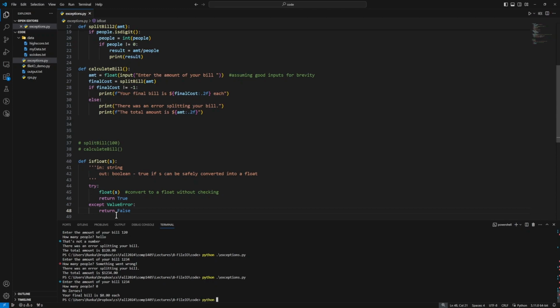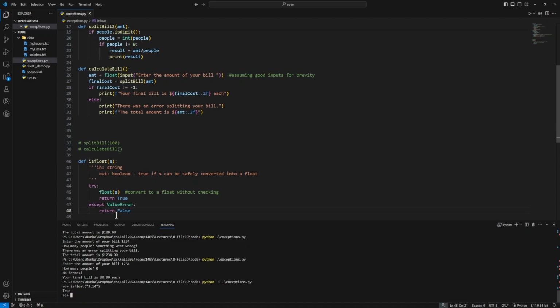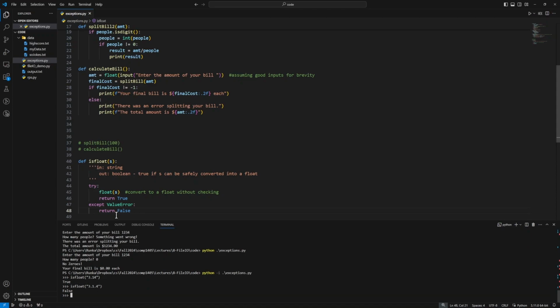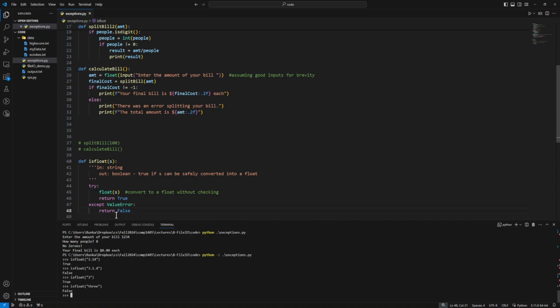So I'll say python -i exceptions. And now I'm in Python interactive mode with all this stuff loaded, and I can say isFloat the string 3.14, and that's true. If I say 3.1.4, that's false. I say isFloat 3, that's true. isFloat the word three, and that's false.